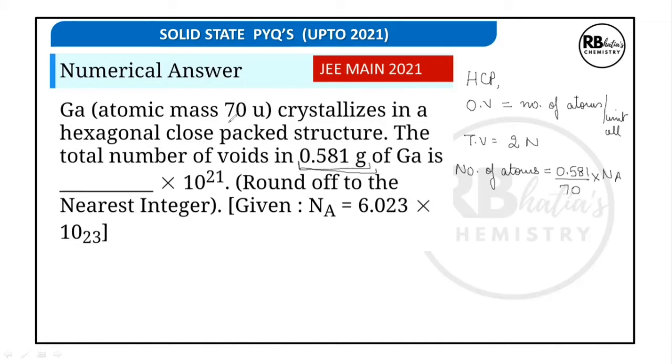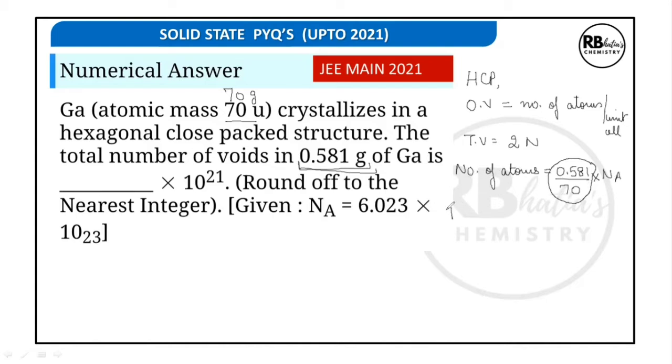This is going to be the molar weight. 70 u is the mass of 1 gallium, so 70 gram will be the mass of 1 mole of gallium. We are going to calculate moles of gallium atoms by this number. Multiplying with Avogadro number, we get the total number of gallium atoms.